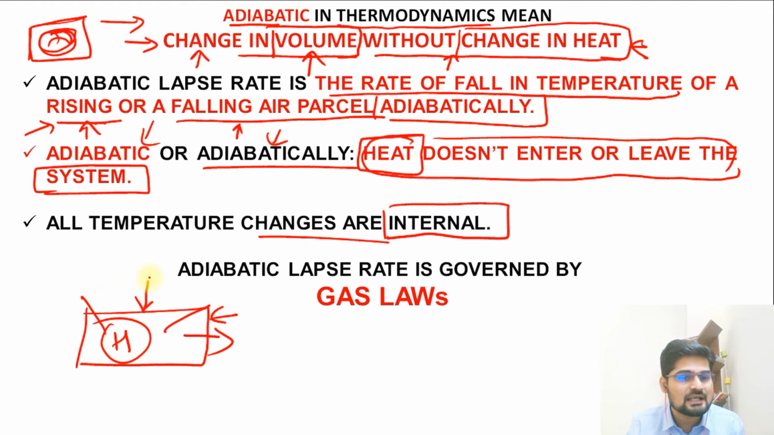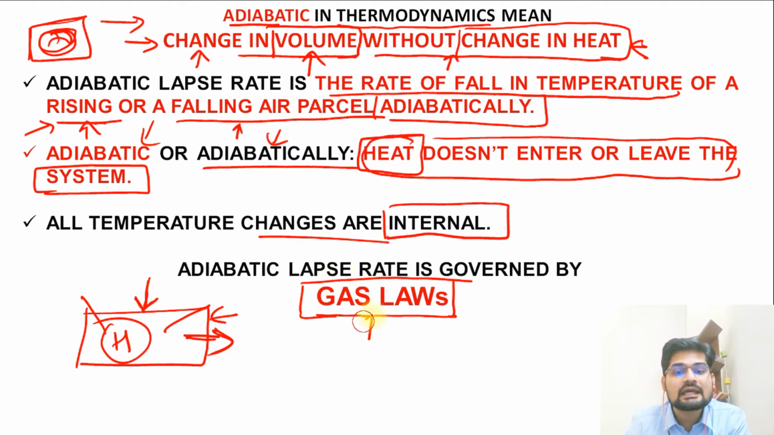Because now nothing is coming from inside in terms of heat and nothing is going outside in terms of heat. So everything is happening internally. So how do we learn about it? For learning this adiabatic process, part of the thermodynamics, it is important to actually learn something which is the basis for this understanding of the adiabatic process.